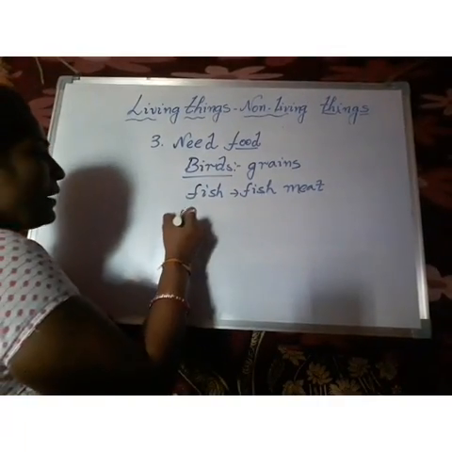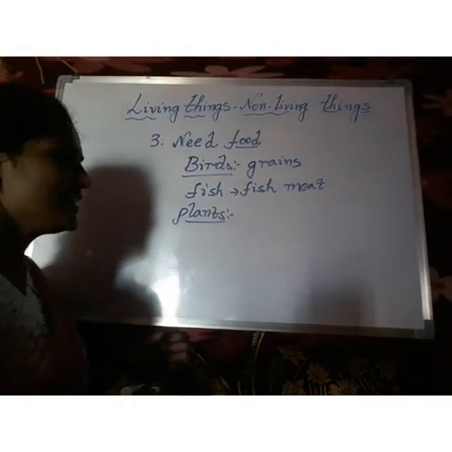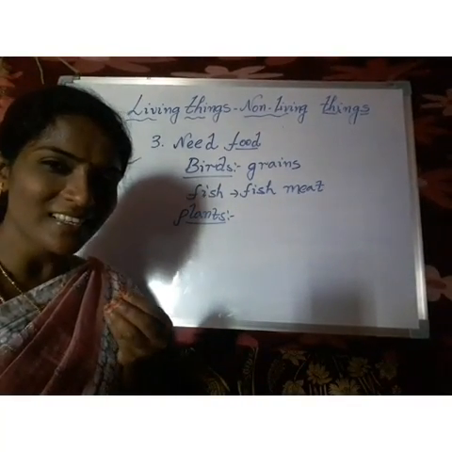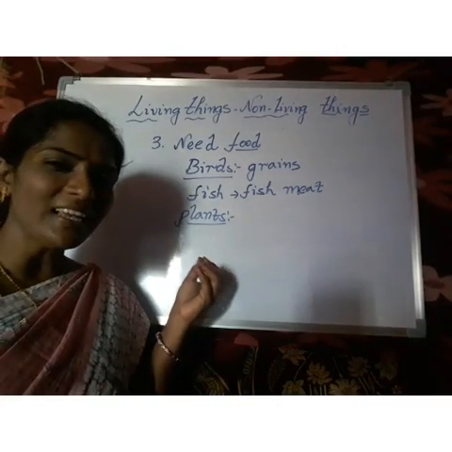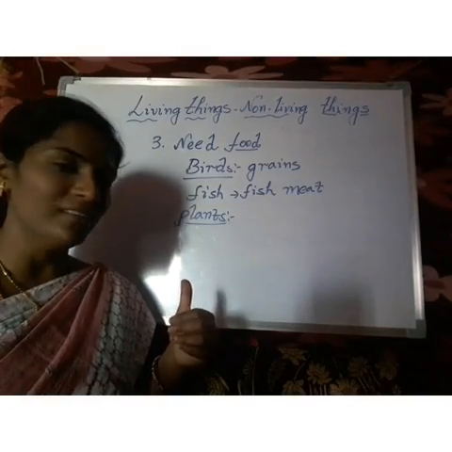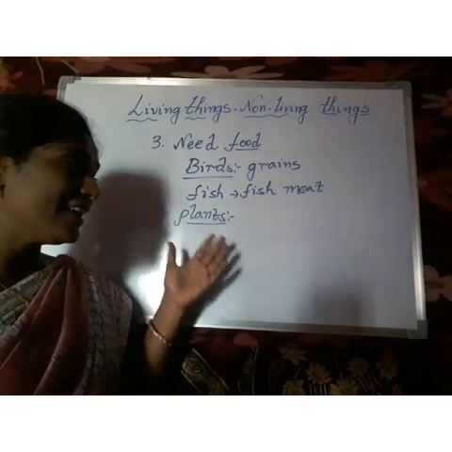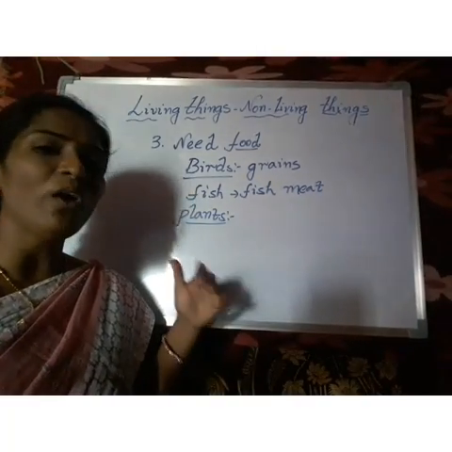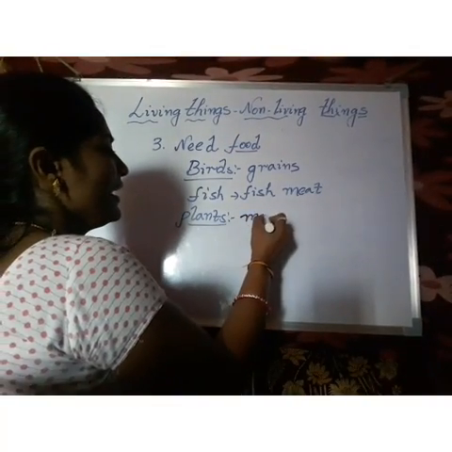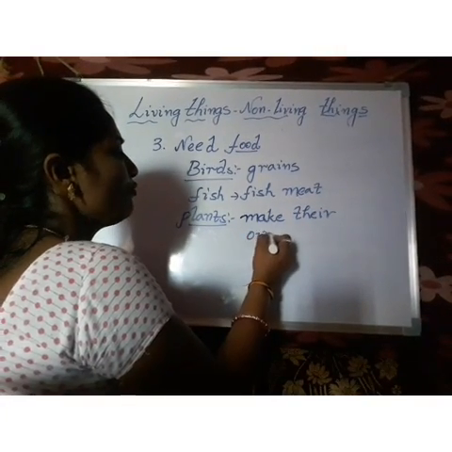And coming to the plants, another example of living things is plants. See here, I will ask you a funny question. Can these plants eat rice? Can they eat any sambar or vada? No, because plants are individual. What is meant by individual? They will not depend on others. They can make their own food. The plants can make their own food.